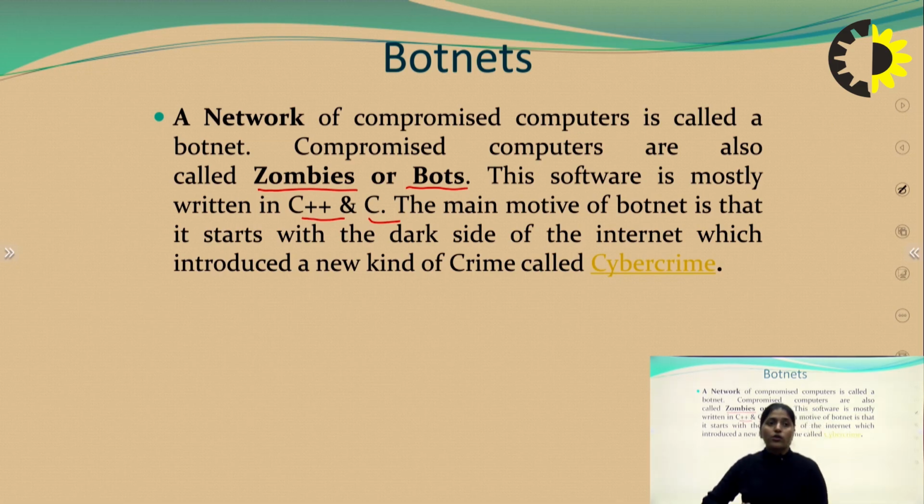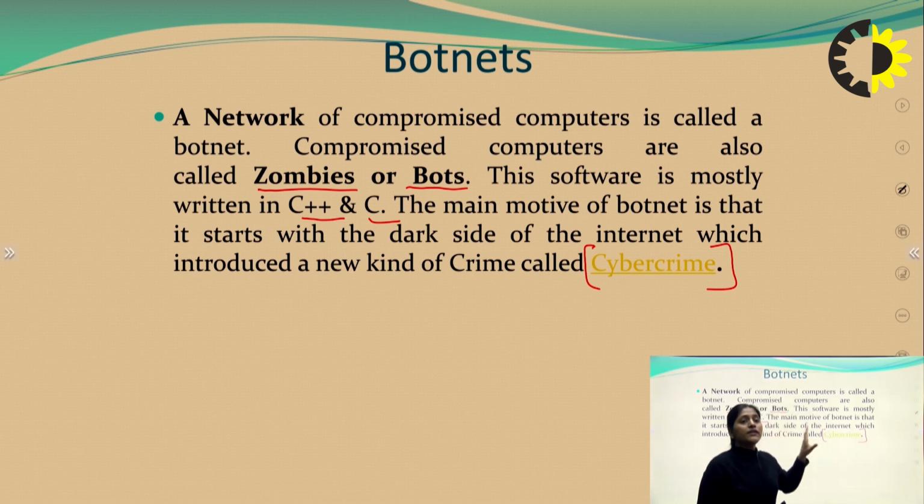The main motive of a botnet is that it starts with the dark side of the internet, which introduced a new kind of crime called cybercrime. Since we started unit 1, we have talked about cybercrime, where they are using the computer as a tool for committing crime. So a network of compromised computers is called a botnet, and compromised computers are also called zombies or bots.